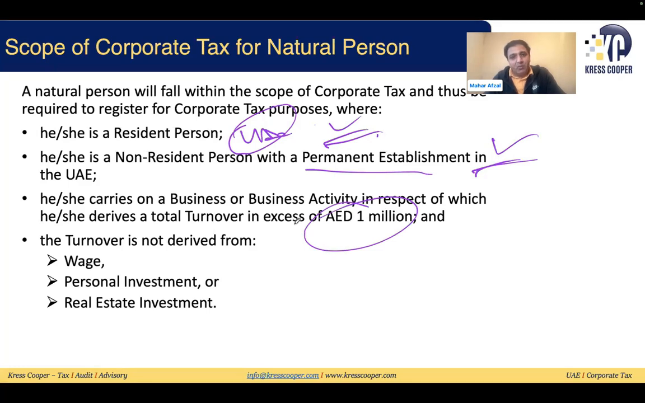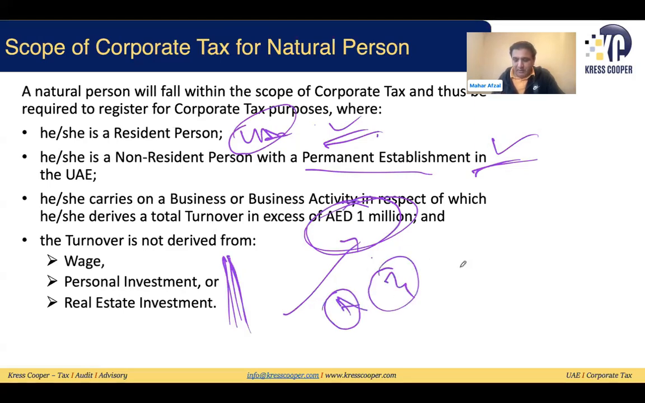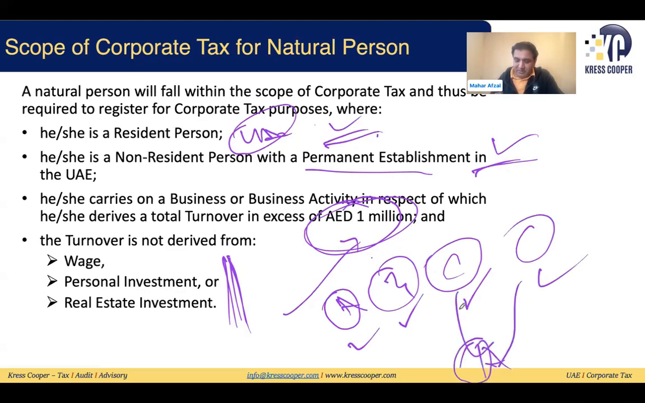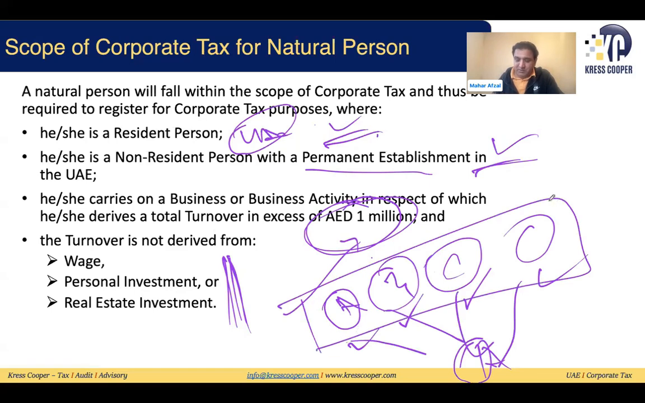Whenever we are calculating this 1 million, we should not consider any income that A, or any individual, is receiving in the form of salaries, wages, personal investment, or real estate investment, because this is personal income. This personal income will not be considered while calculating the business income of 1 million. An important thing is that all the businesses of the individual A, such as a freelancer, a sole establishment, another sole establishment, another business, all taken care of by Mr. A, are counted. Income from all these businesses will be considered to calculate this 1 million. This is an important thing.